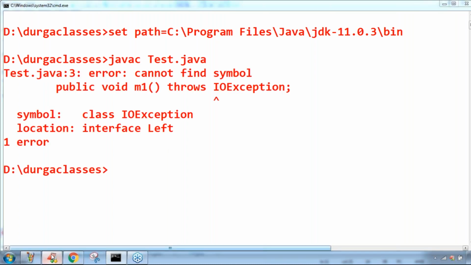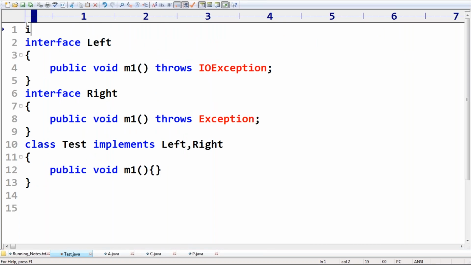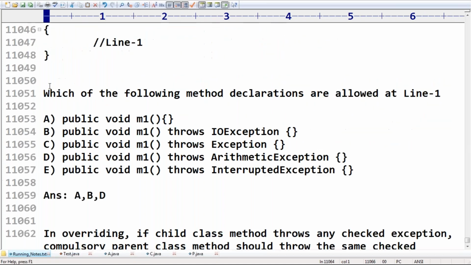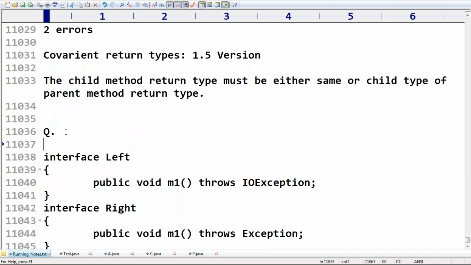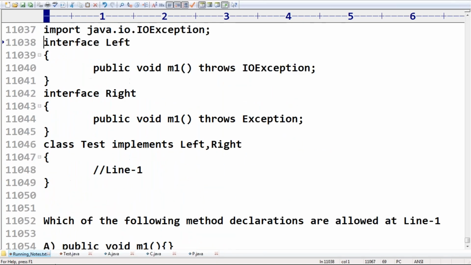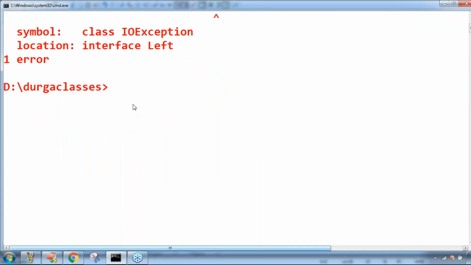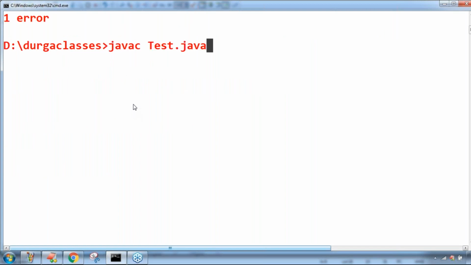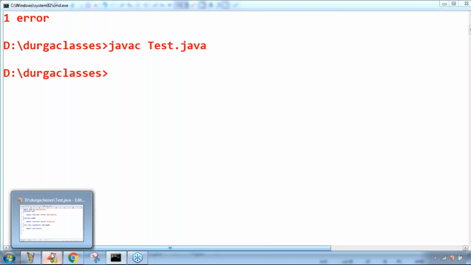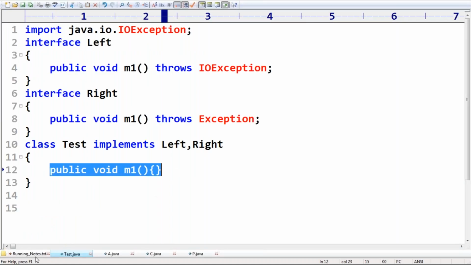One minute. There is just one problem with respect to IOException. An import statement is required: import java.io.IOException, because we are using IOException but we didn't import it. Don't worry, it is not part of our concept. Assume that in the exam, import statements are available already. Now have a look: javac Test.java, perfect. We are not seeing any compile error at all, so this implementation is valid, no problem at all.